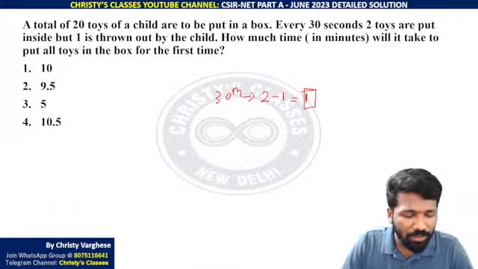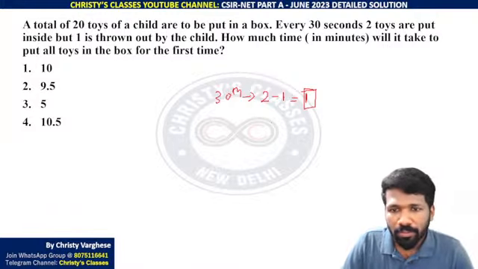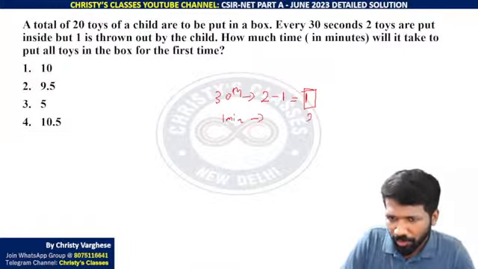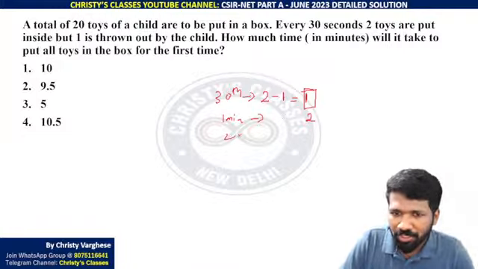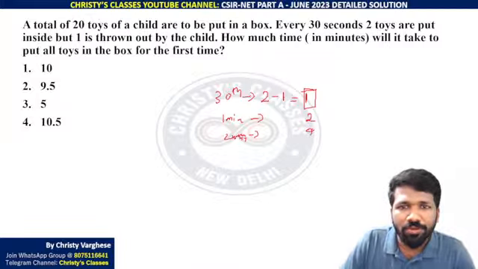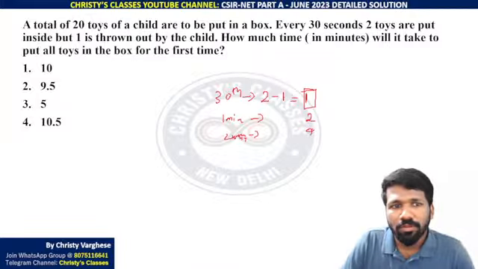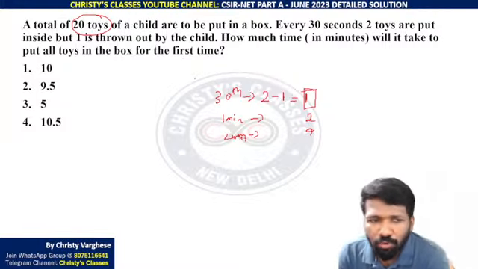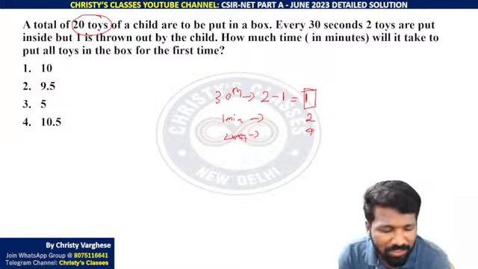All of you are clear? 1 toy only. Why? 30th plus 30th, 60th second means 1 minute. 1 minute में 1 plus 1 2 toy होगा. 2 minutes में 2 plus 2 4 toy होगा ना. Likewise, question is asking, ये 20 toys, totally all 20 toys to put in the box, how many minutes it will take?